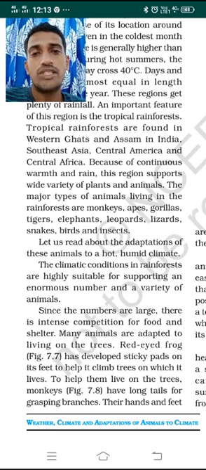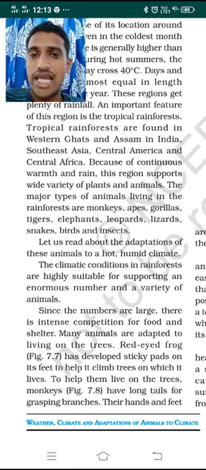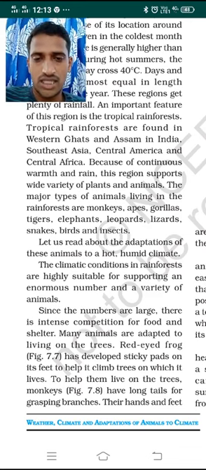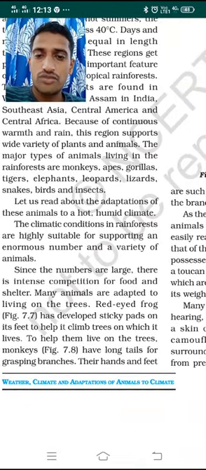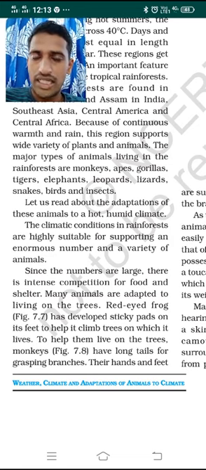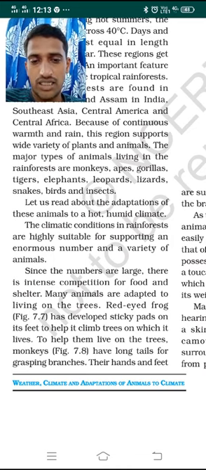The major types of animals found in these tropical rainforests are as follows: monkeys, apes, which are kind of monkeys, gorillas, tigers, lions, elephants, leopards, lizards, snakes, birds, and insects, and a wide range of animals are found here. So now let us study the adaptation of different kinds of animals to this hot and humid climate. What kind of animals adapted here, and how are they adapted? It is hot and humid, both heat and rainfall are received, hence it is a hot and humid climate. How the animals have adapted, that we will study here.